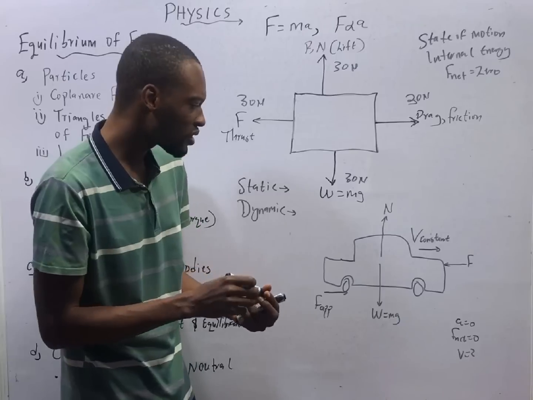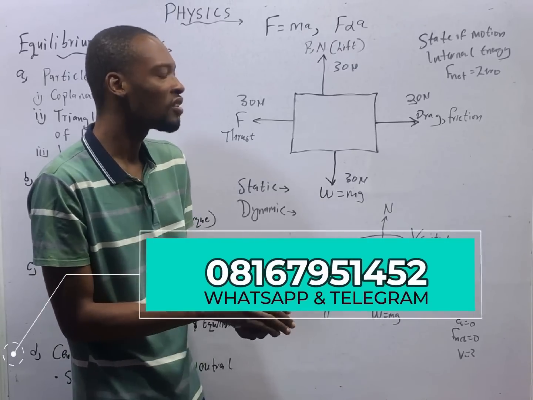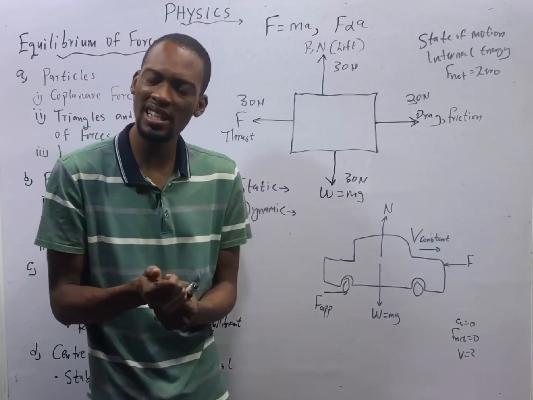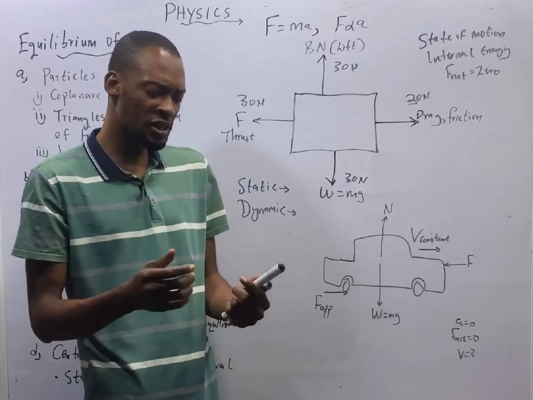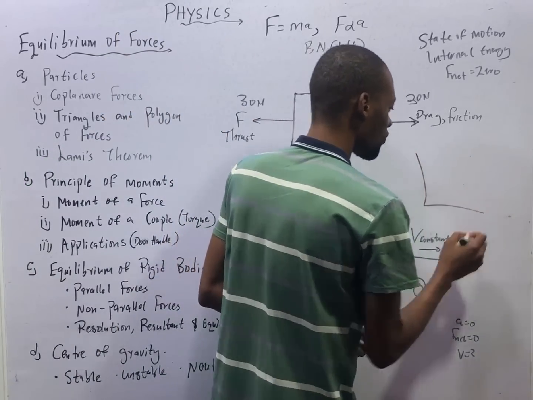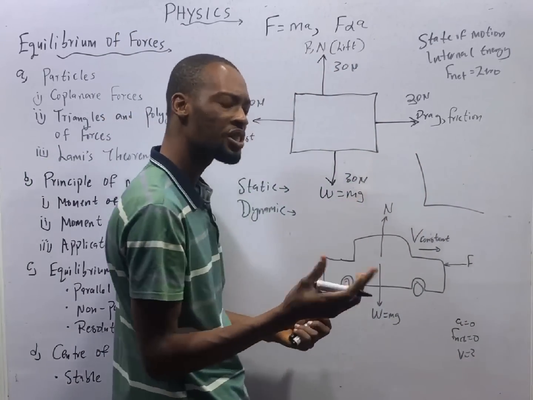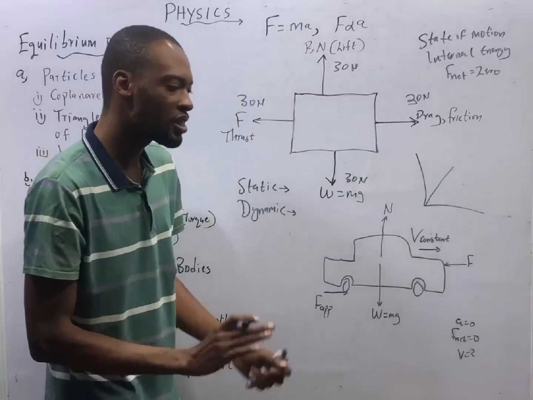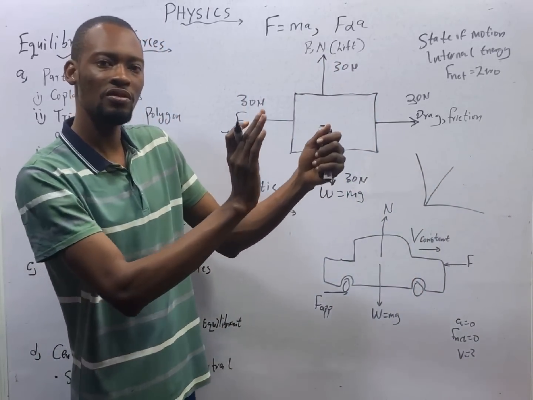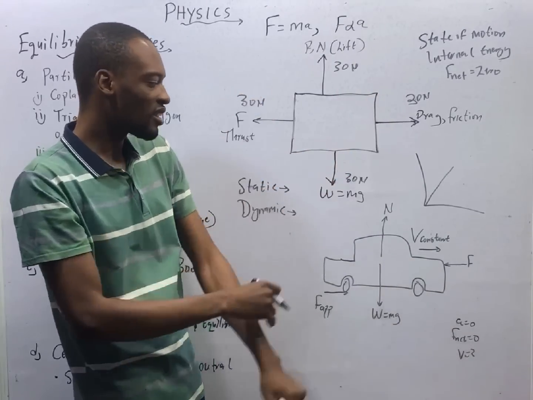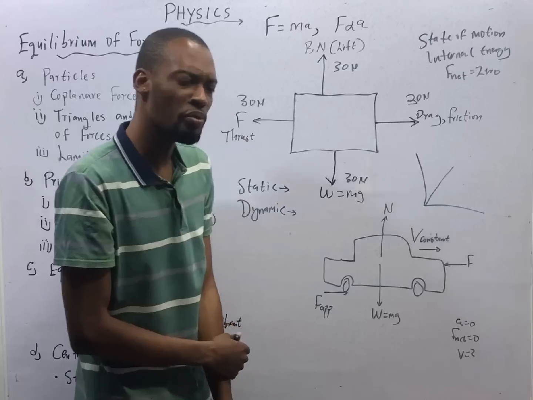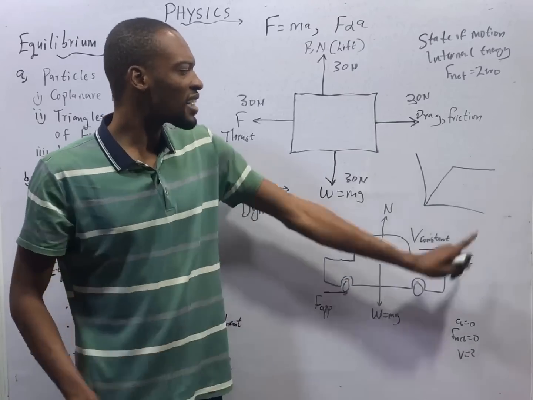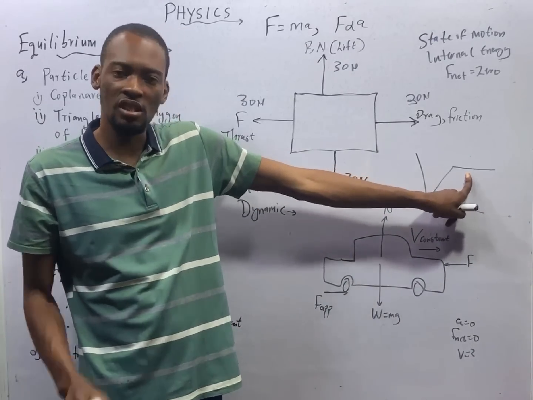Now dynamic equilibrium is equilibrium of a body or a balanced state of a body, a moving body with constant velocity. In your velocity time graph, you have something like this. A car starts from rest. Initial velocity is 0. Now the car accelerates. As it's accelerating, you see, vroom. So it's accelerating, right? But the car gets to a point where it maintains that speed like this. As it's maintaining this speed, the velocity is constant.